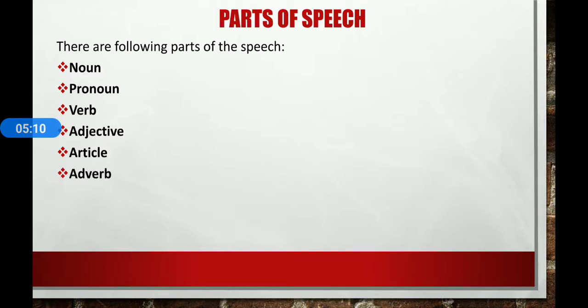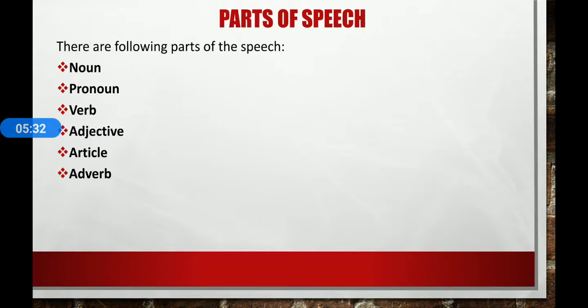Next, article. A word that introduces a noun is known as an article. For example, a box, the Taj Mahal. Here the a and the are articles. Next thing, adverb. A word that describes an adjective, adverb, or verb is known as an adverb.